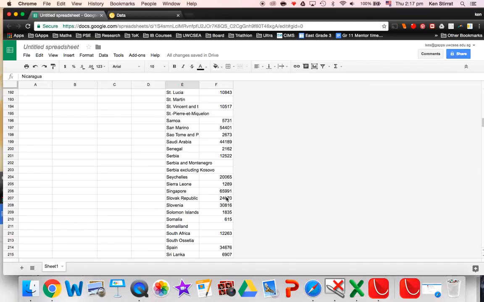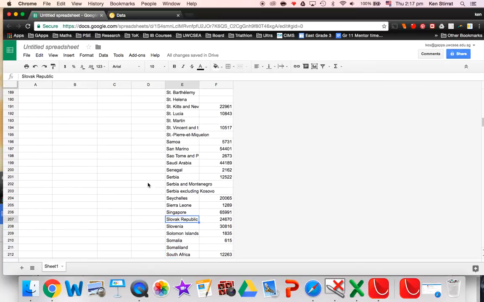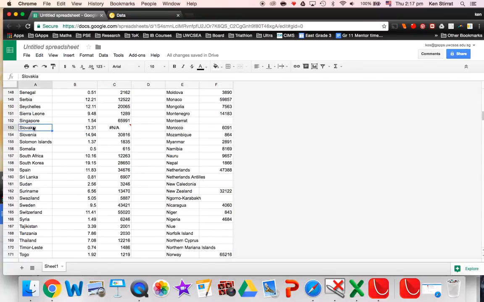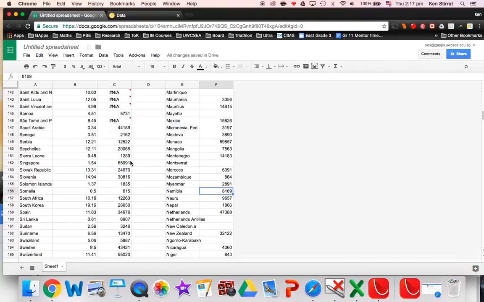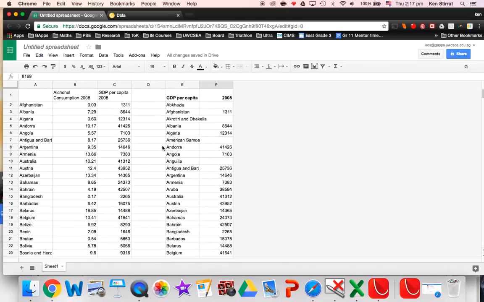So you just have to rewrite this name up here, and if you rewrite the name of Slovak Republic up here as Slovakia, then the data appears automatically, which is kind of cool, or you can just copy across the actual data itself. That should be a big help.